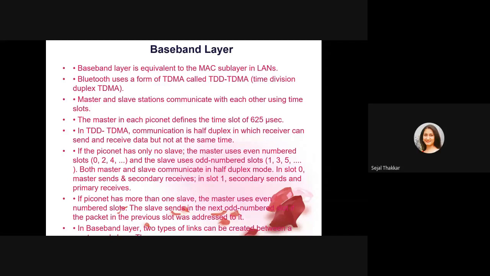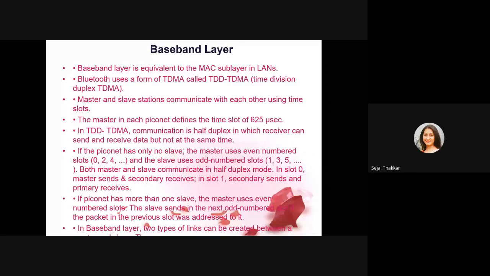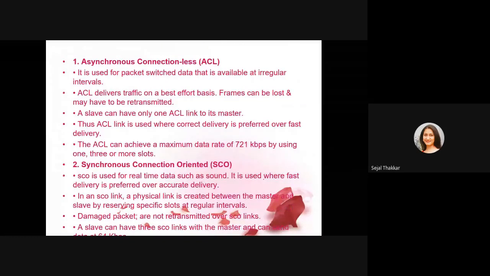If the Piconet has more than one slave, the master uses even numbered slots and the slave can send in the next odd numbered slot if the packet in the previous slot was addressed to it. In the baseband layer, two types of link can be created between the master and the slave. The first is asynchronous connectionless, and the second one is synchronous connection oriented.